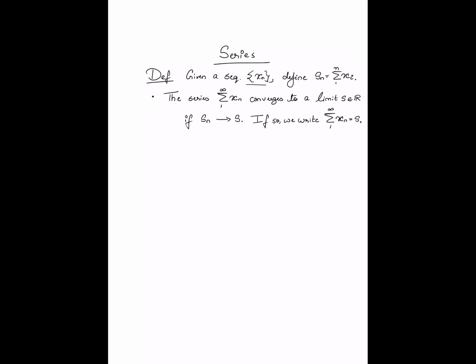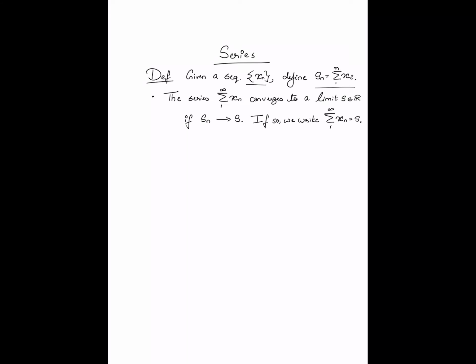Okay, so the series is this abstract object which somehow corresponds to doing a summation across the elements of this sequence xn. Now, how do you do a summation across an infinite collection of elements? Well, you can't. What you instead do is look at the finite sums Sn, and then you investigate whether that sequence of finite sums has a limit as n goes to infinity.